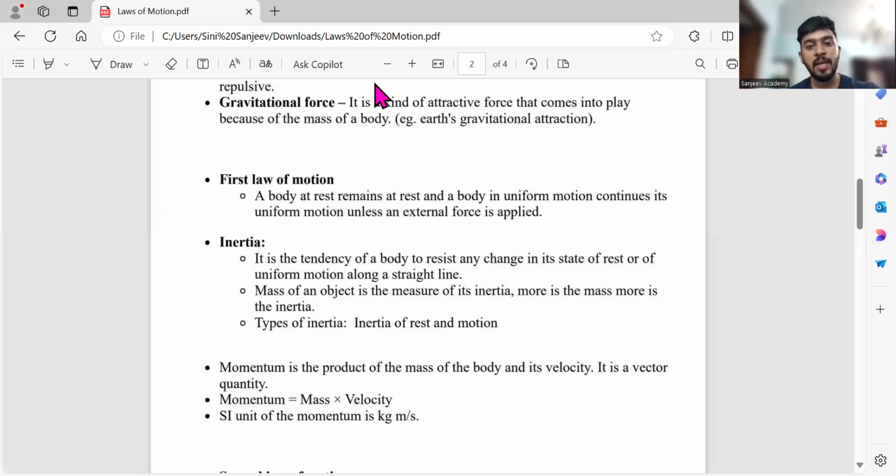This is where the important things start for our subject. Rest everything is dummy, whatever I told. From this only the actual thing starts, from the first law of motion. A body at rest remains at rest, and a body in uniform motion continues its uniform motion unless an external force is applied. Okay. Then inertia.